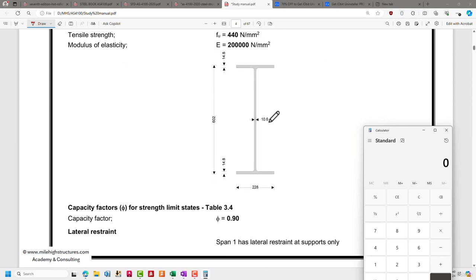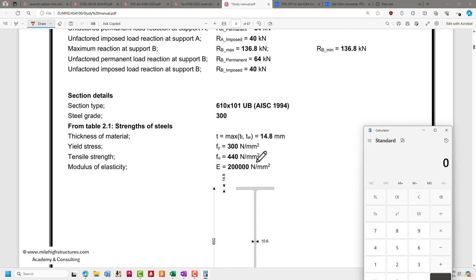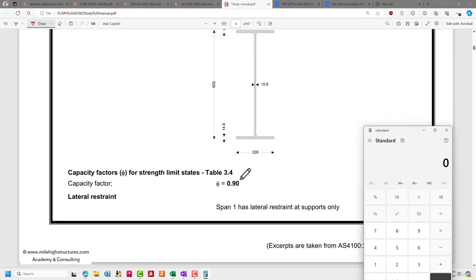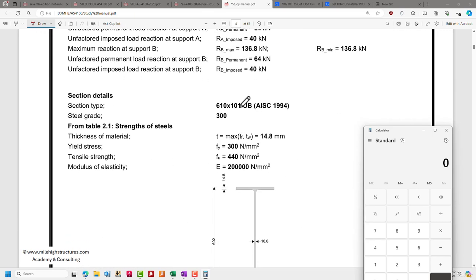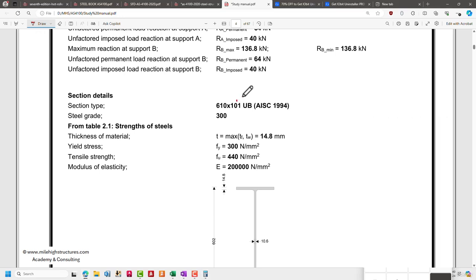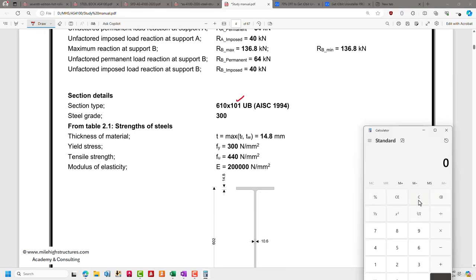In addition, the UB that we are considering is UB 610 into 101, so the unit weight is approximately 101 kg per running meter. 101 kg into 9.8, that is in Newton, divided by 1000, is approximately 1 kilonewton per meter.